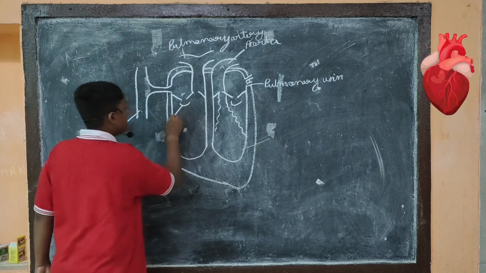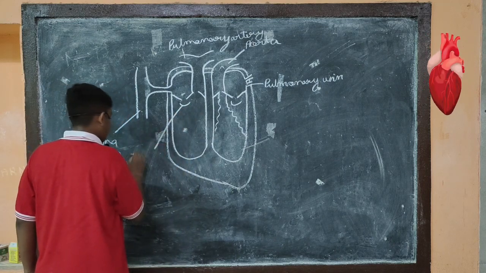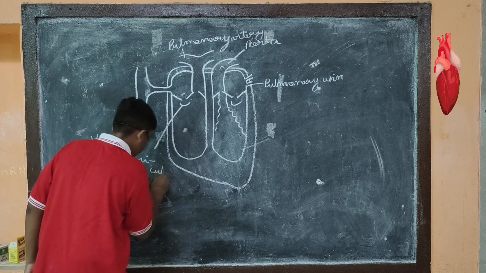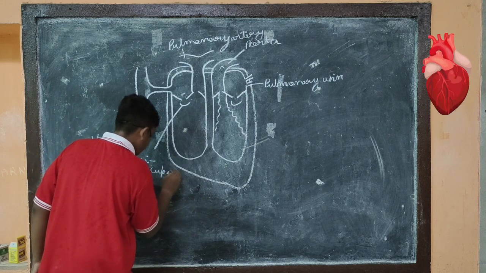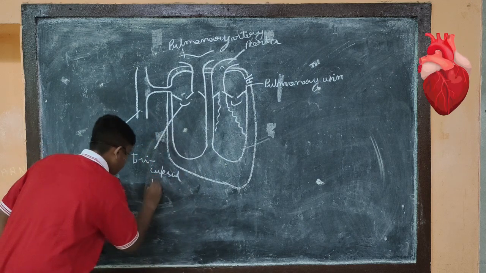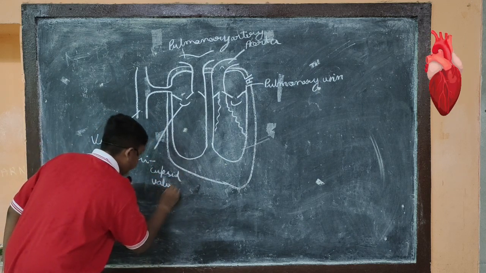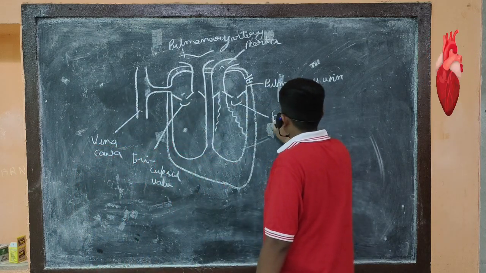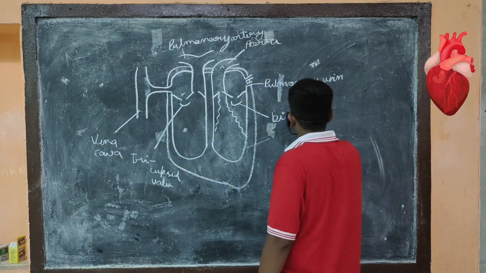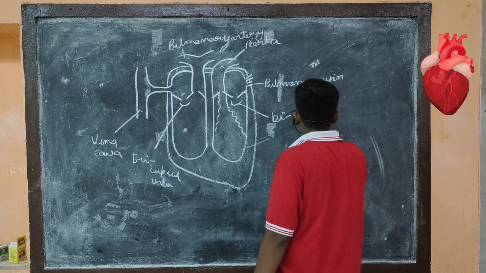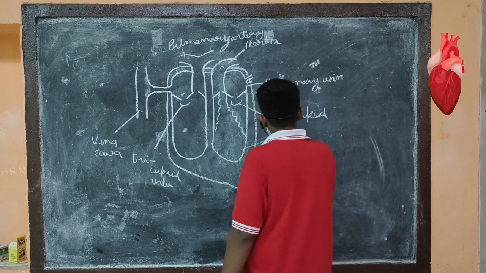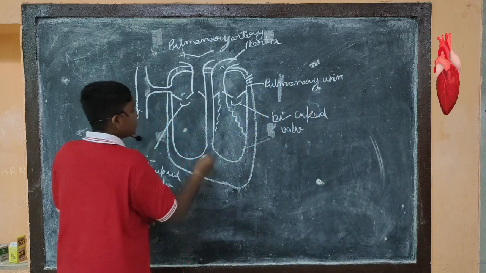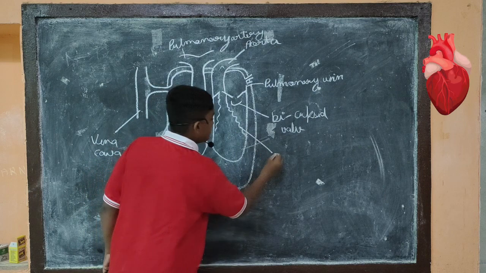As I said, this is a valve known as the tricuspid valve. This is a valve known as the bicuspid valve. These are the muscles known as papillary muscles.